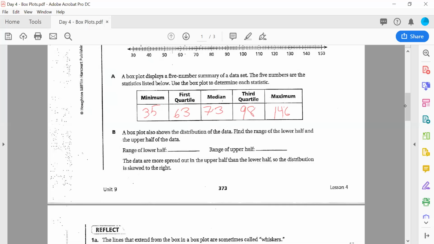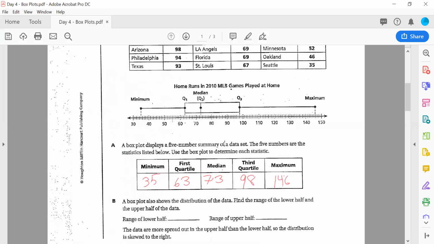This worksheet happened to have this already prepared, and what you do is you draw a number line. Make sure when you draw a number line that your numbers are evenly spaced. It looks like they did it by ones from 30 all the way up to 150, really close together. So here's my 35 right there. Actually, what I do when I make a box plot, I start with the median. The median is 73, and 73 is right here. 73, start with the middle line.